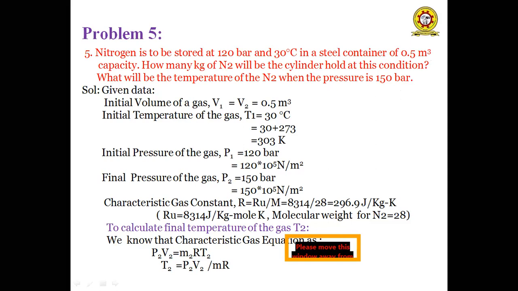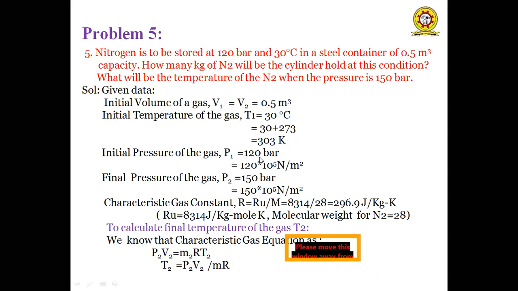So from the given data, the initial volume of the gas V1 is equal to V2 is equal to 0.5 meter cube. Since we are taking a vessel, the volume remains constant. We are taking this as an assumption. The initial temperature of the gas T1 is equal to 30 degrees centigrade, that is 30 plus 273, 303 Kelvin. And the initial pressure of the gas P1 is equal to 120 bars.